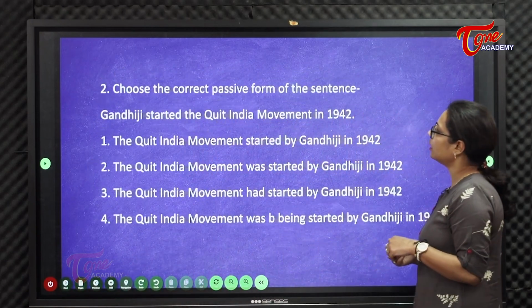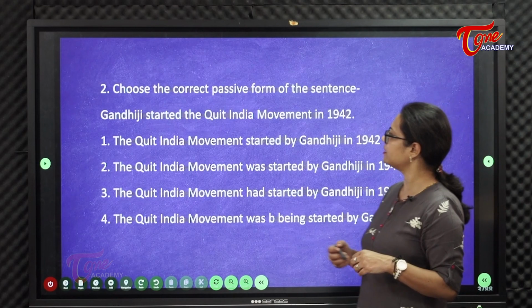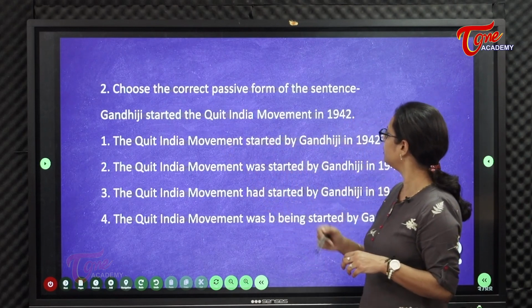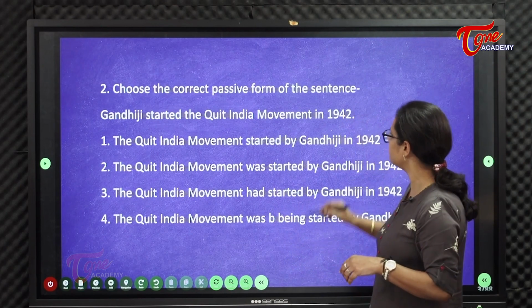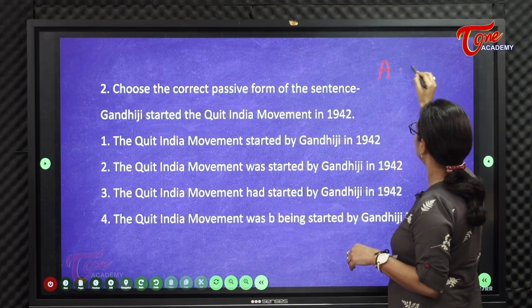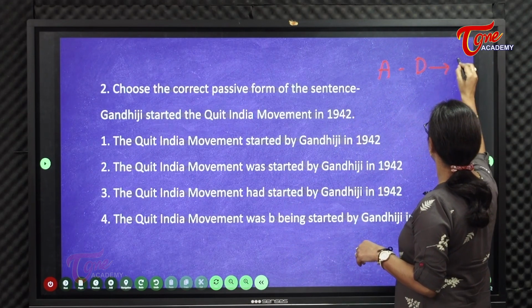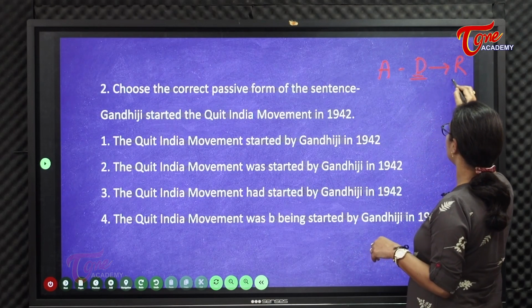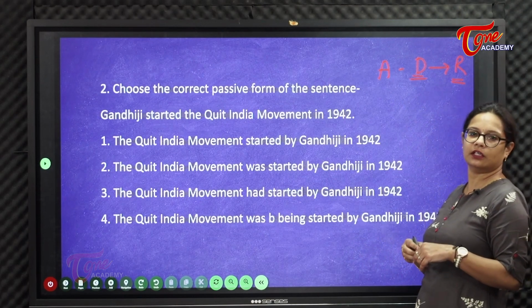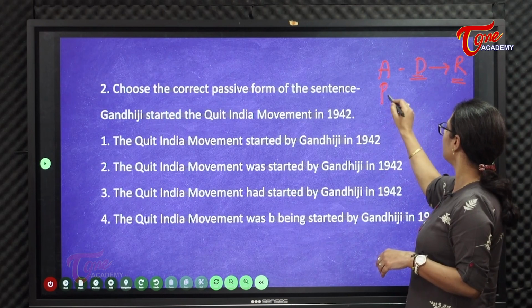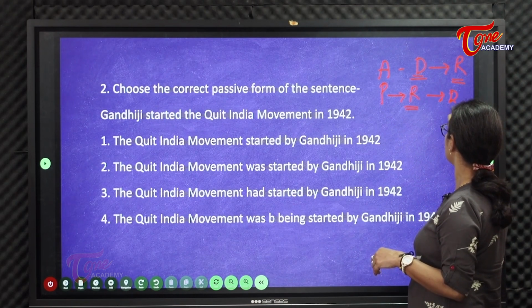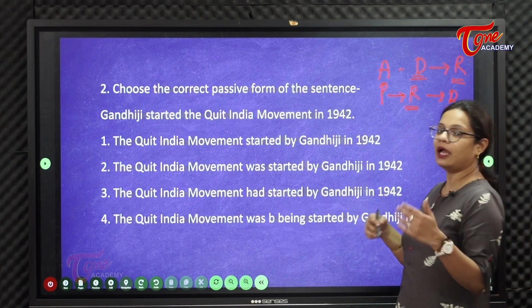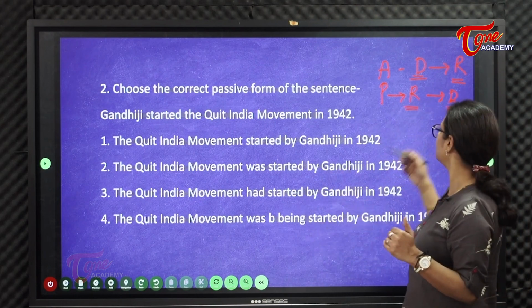Next, choose the correct passive form of the sentence. Gandhiji started the Quit India movement in 1942. దీనికి passive voice కనుక్కోమంటున్నాడు. ఆల్రెడీ మనం చెప్పుకున్నాం, యాక్టివ్ వాయిస్ లో doer and receiver. Doer is given importance and then you have the receiver when it comes to active voice. Passive voice lo it becomes the opposite. Receiver comes first and the doer comes at the end or later after the receiver.